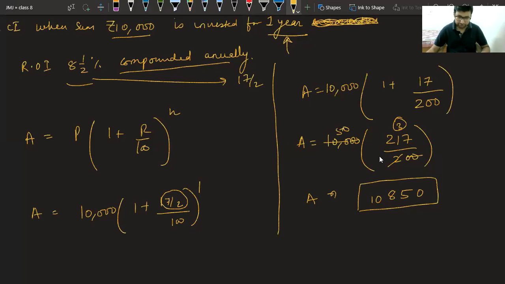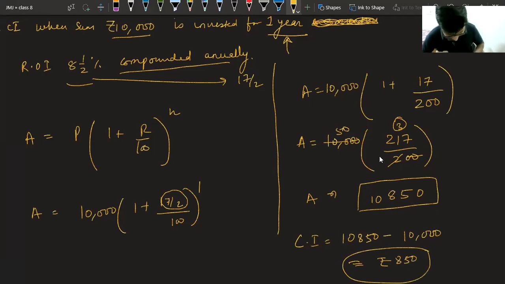10,850. This is the amount that we will get after 1 year, and the compound interest is given by 10,850 minus 10,000, which is rupees 850. So most of you were correct in finding the answer.